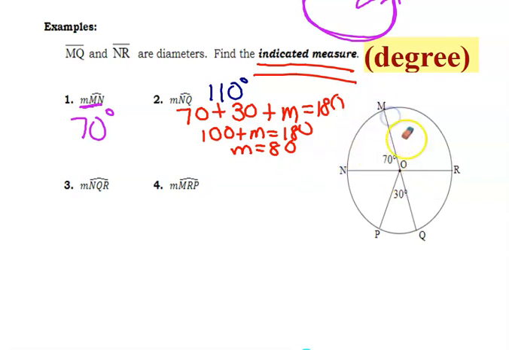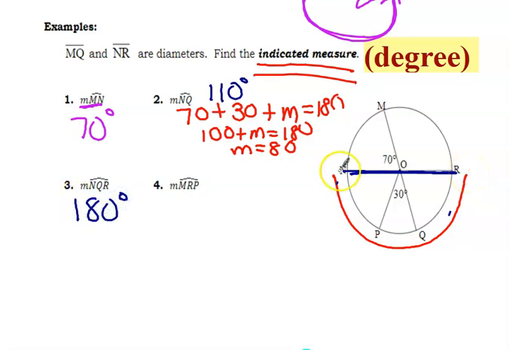Okay, again, I like to add color so I know what I'm talking about. So NQR. So I want to find that whole thing. And it told me that NR is the diameter. Well, if that's the diameter, this is a semicircle. So NQR is 180 degrees. Now, if I went this way, that's NMR. Okay, so that's a little different than NQR. So please be careful on the inside. Okay, so that's a semicircle.